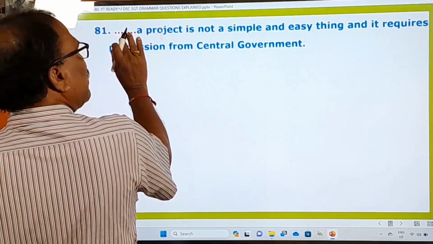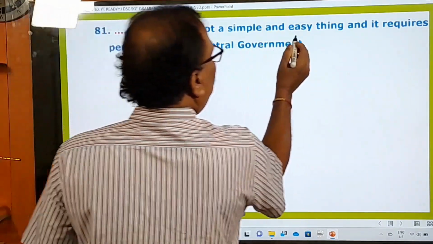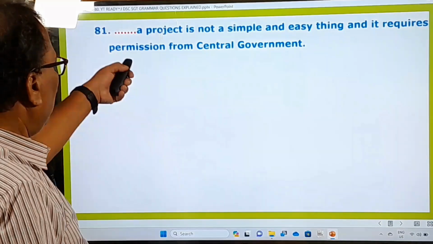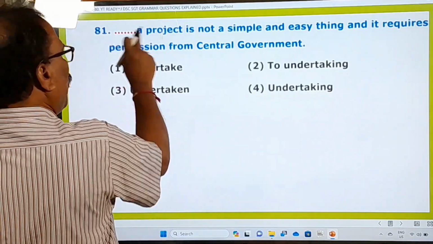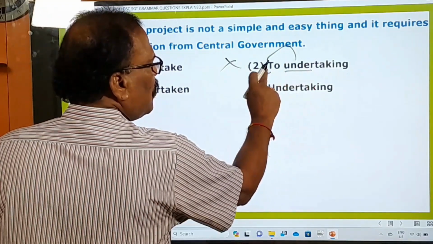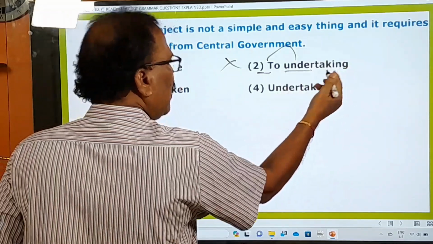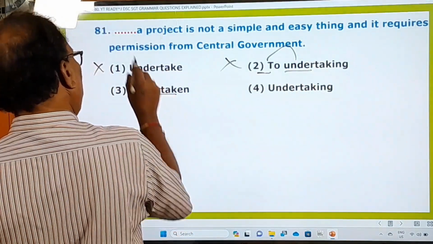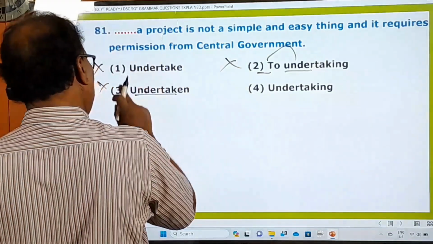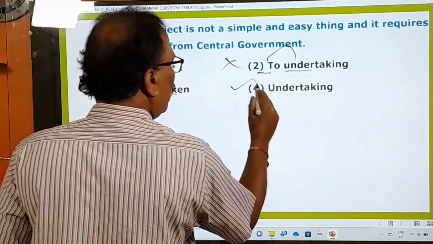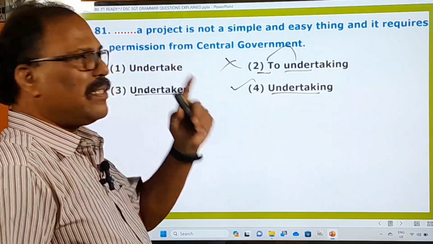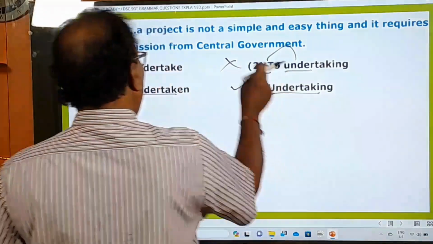81st question. Again, a blank is given. Dash a project is not a simple and easy thing, and it requires permission from central government, right? And what are the options given here? Undertake a project? No. To undertaking a project, after to, you should use only the base form. You should say to undertake only, you have to say undertaking is there. That's why it's wrong, right? And undertaken, past participle. No. So in this blank, neither the first one, nor the second one, nor the third one is fitting, but only the fourth one is fitting. What is that? Undertaking a project is not a simple and easy thing. So this is your answer and all others are wrong.